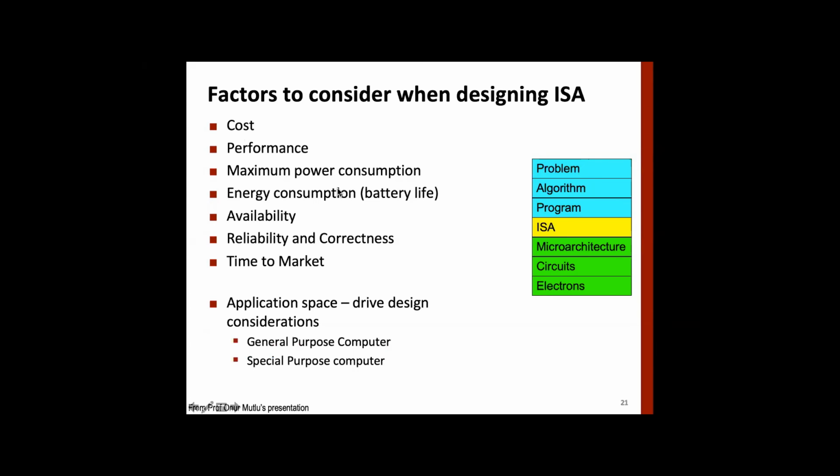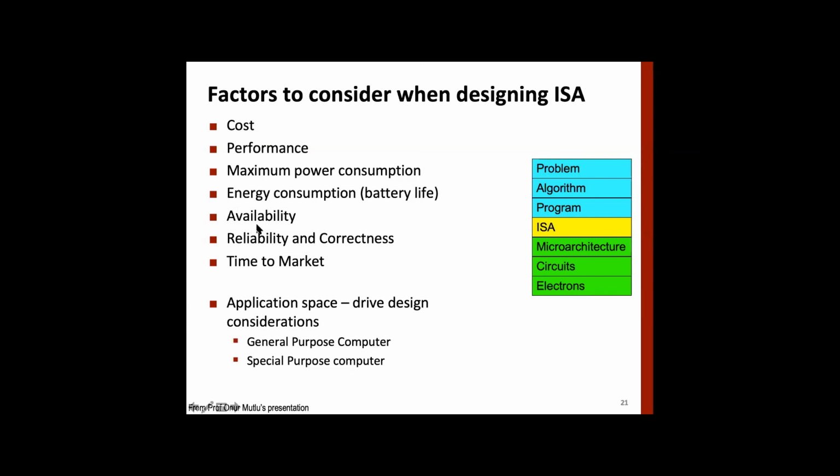Power consumption. Do you think the ISA for the processor in your mobile phone will be the same as the ISA of the Intel chip that you have in your laptop? Surely not. Because your mobile processor ISA will have instructions corresponding to energy consumption.